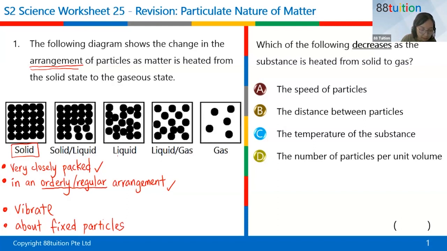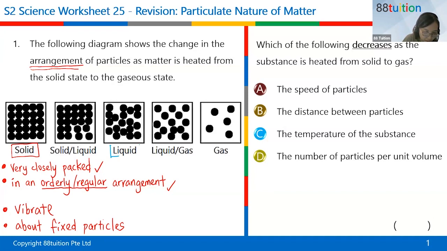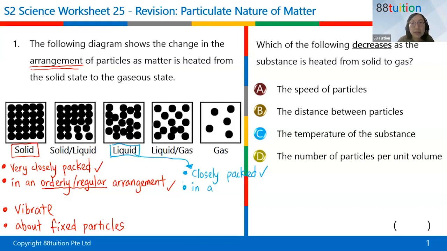Let's move on to liquid. For liquid, I'm going to change to blue. So this is liquid. Can someone type into the chat? Instead of very closely packed, you will change it to what? Anyone? Just remove the first word. Very closely packed, just write closely packed. You need to remember all this because if it comes out in the open-ended, you have to write it this way. For the second point, I have the first tick already, closely packed. In what? Anyone? Unmute yourself or use the chat, please.